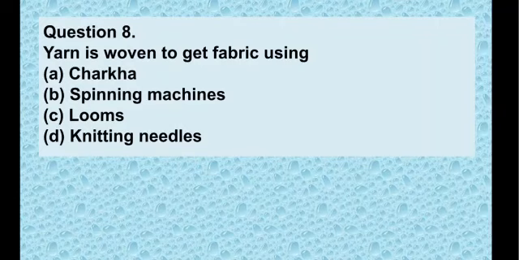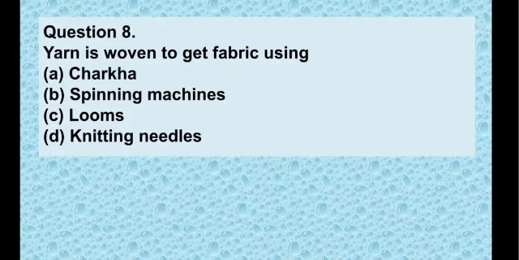Yarn is woven to get fabric using option A, charkha. Option B, spinning machine. Option C, looms. And option D, knitting needles. So as we know, the charkha is used to make yarn. Spinning machine is also used to make yarn in the factories. Knitting needles are used to knit yarns. So what is remaining? Option C, looms is remaining.